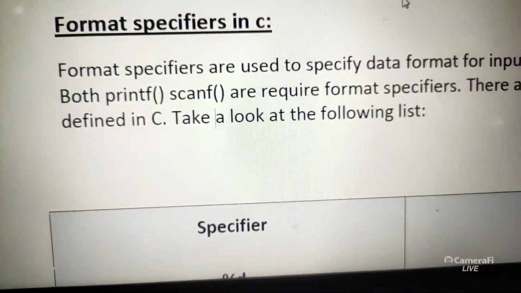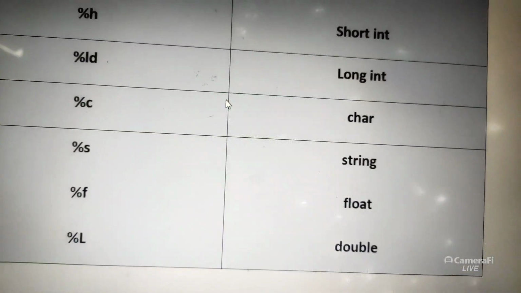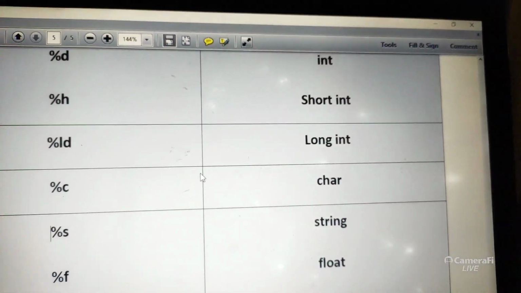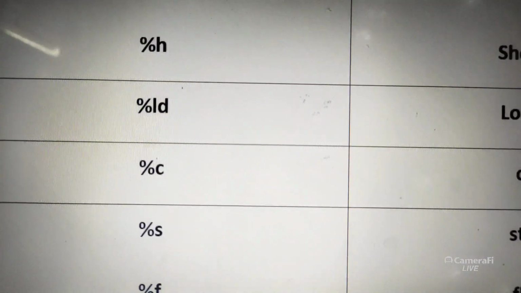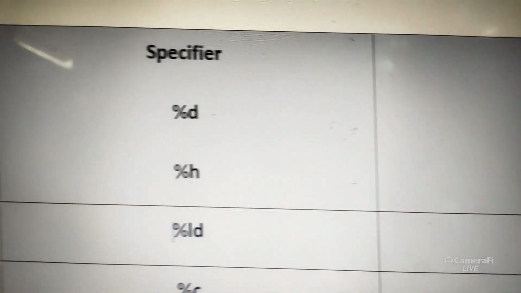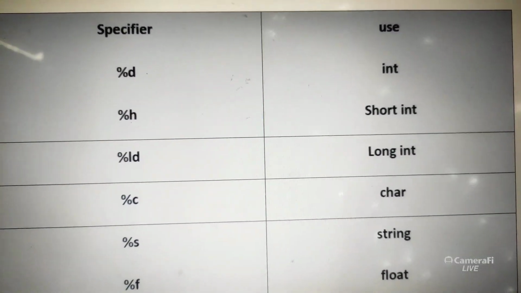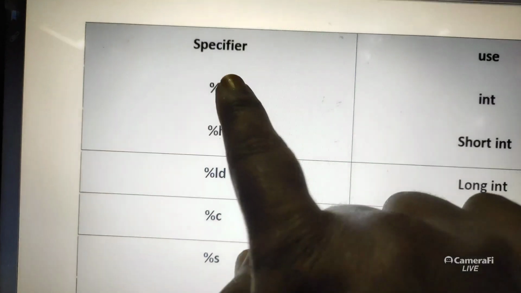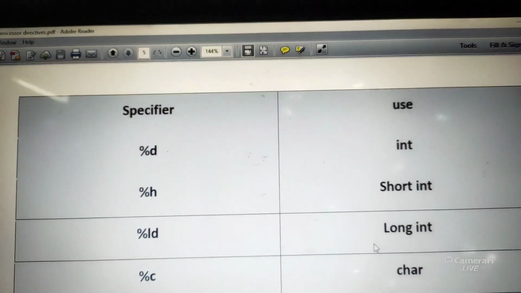Down below I have given the specifiers. %d, what is it for? %c, %s. We will use most commonly %d. Integer: here the first line is %d for integer, short int, long int, and %c for character. So these four we could use: %d, %f, %c, %s.